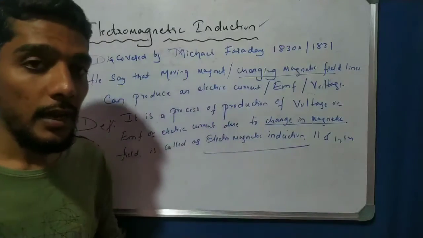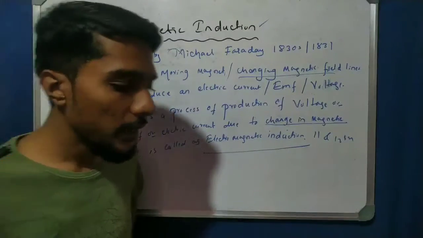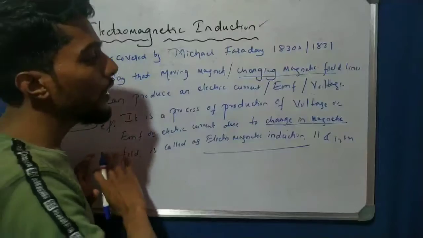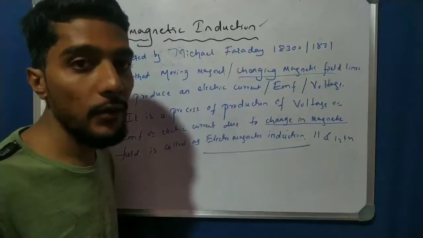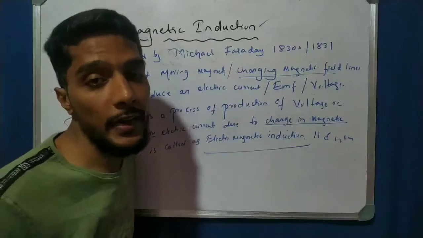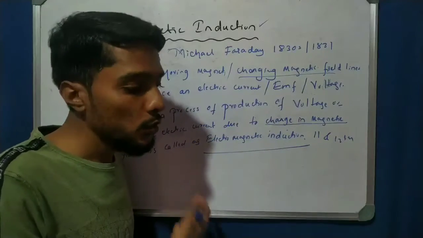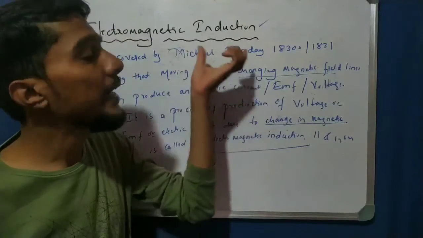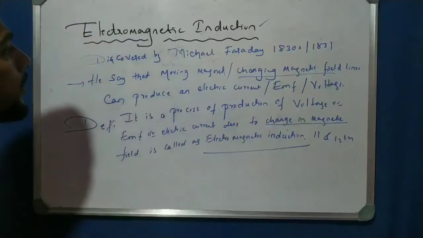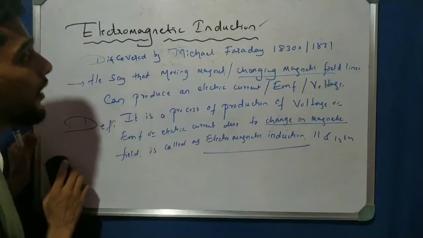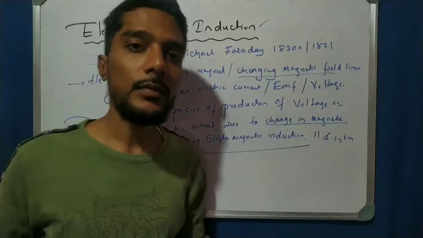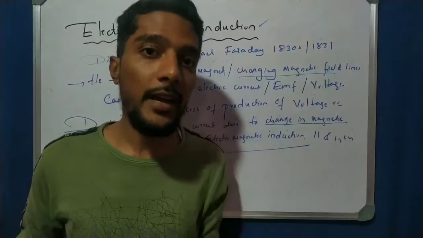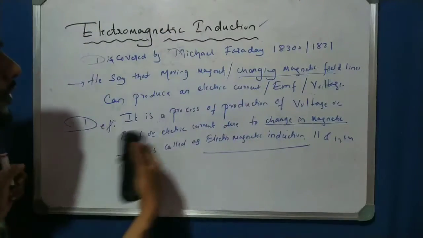Now let us demonstrate. Let us take an activity which proves that. We not only write here that by changing the field we can produce electric current, but it can be done by experiment. So I can draw the diagram which is used to study the induction method. This is the definition. Let us come to one example, one method, one demonstration, one diagram which helps to study this. Further we will discuss that.